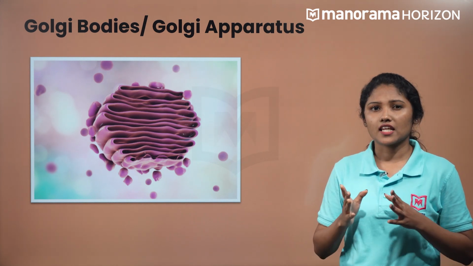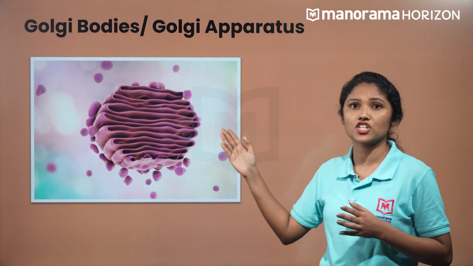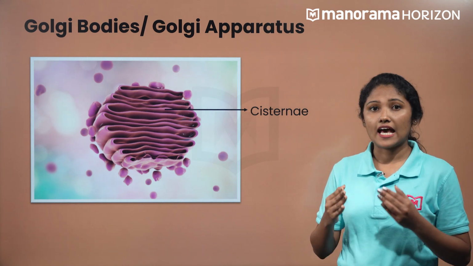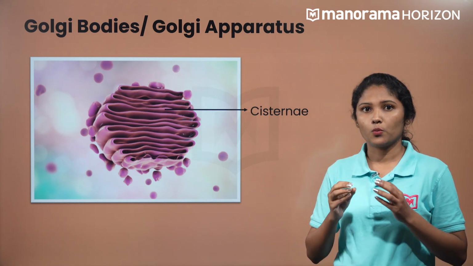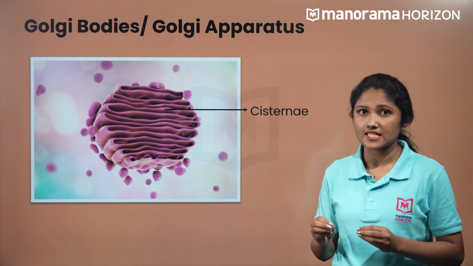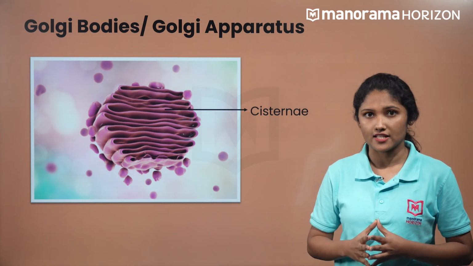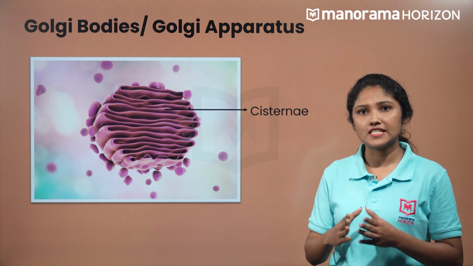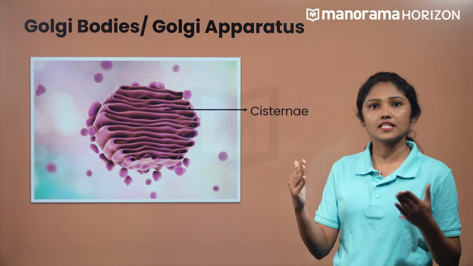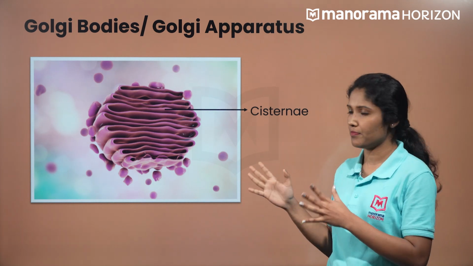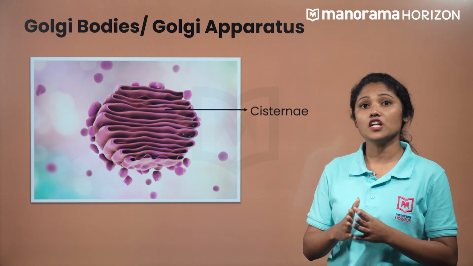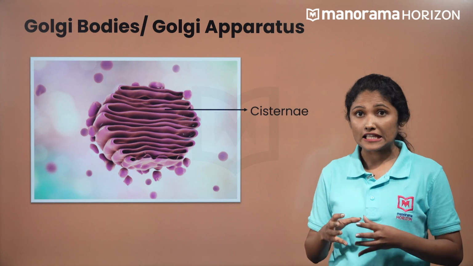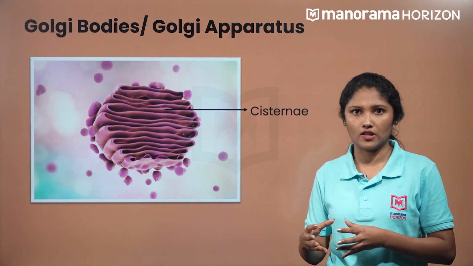It is a structure that consists of many flat disc-shaped sacs called cisternae, stacked parallel to each other, arranged concentrically around the nucleus, with the forming phase or the convex cis and the maturing phase or the concave trans. And these two phases are interconnected. The movement of materials inside the cell and between the cells is facilitated by the Golgi apparatus. Thus, the Golgi apparatus helps in the packaging of materials to be transported either intracellular or intercellular or out of the cell.